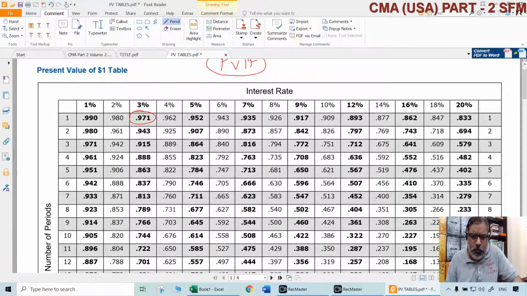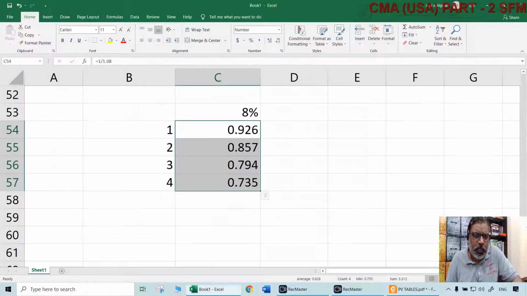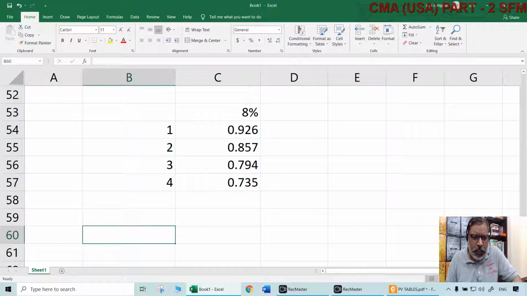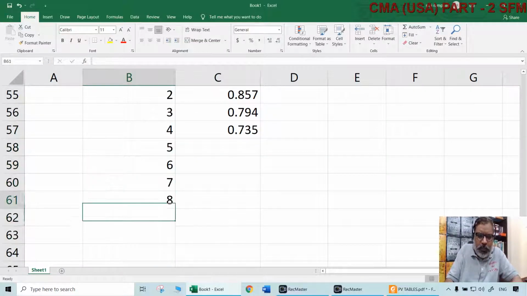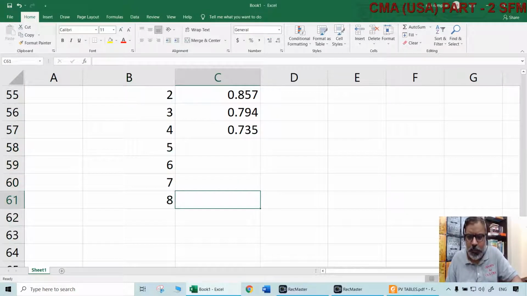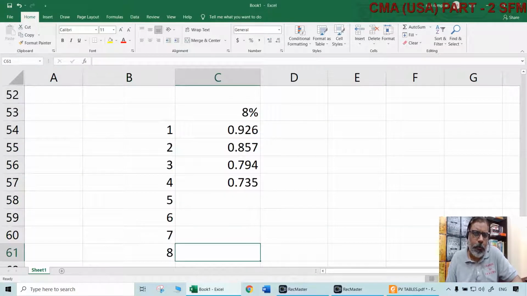Sometimes if the reference to tables takes longer time, we can calculate PVIFs easily by using 1 divided by 1 plus r to the power of n. For number of periods, it is much easier. Directly also it can be calculated, but that requires a bit of computation. Let us say I want to know the PVIF for the 8th year directly. Difficult. Why? Because we have to do 1 divided by 1.08 to the power of 8. Can we do 1.08 to the power of 8 normally with a simple calculator? Difficult. With a scientific calculator, it can be done.